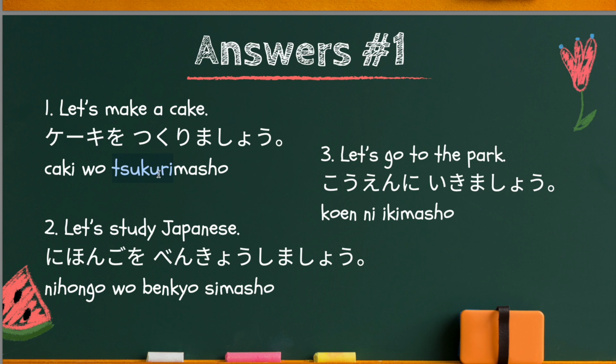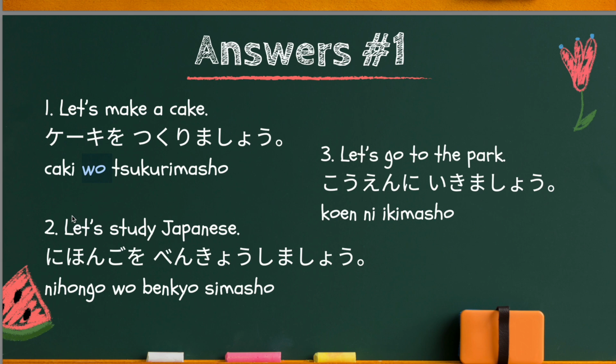You have to combine this mas stem with masho. Together it means let's make. And ケーキ, a cake, is what you make, the object of this sentence. So you have to use the wo particle after cake.